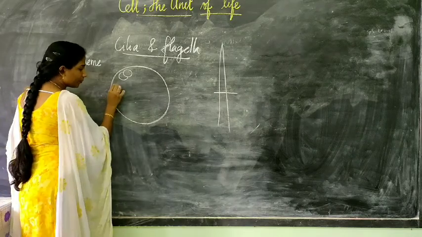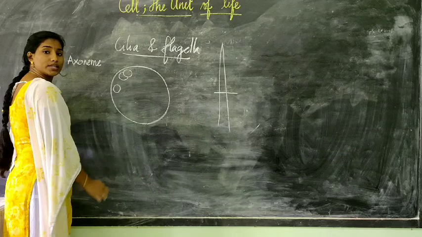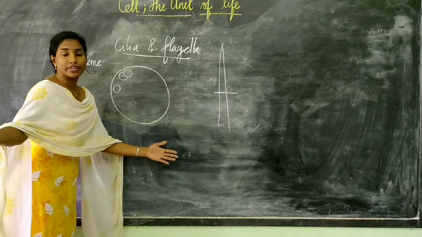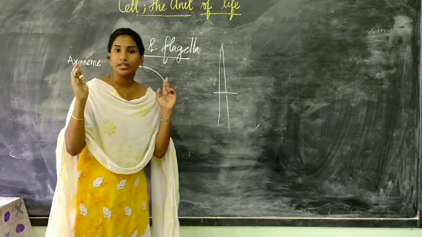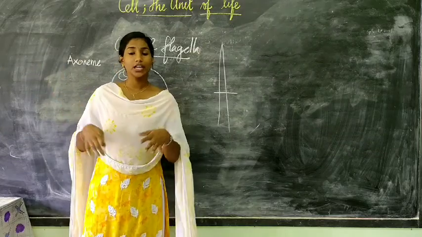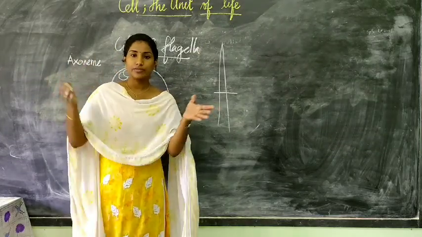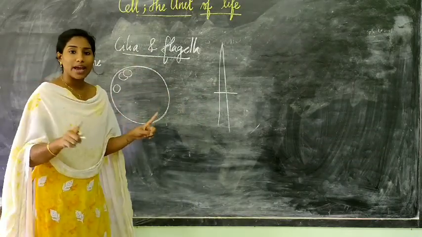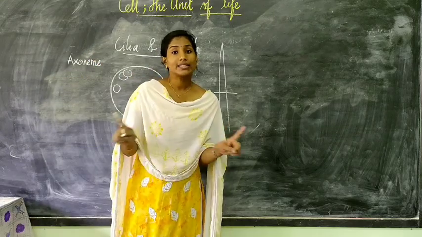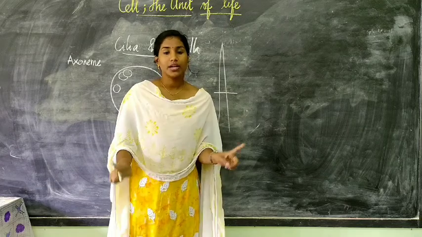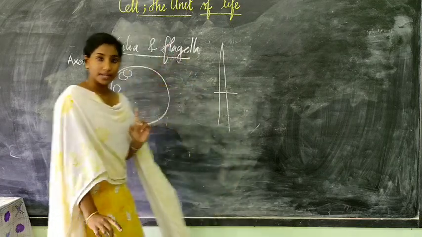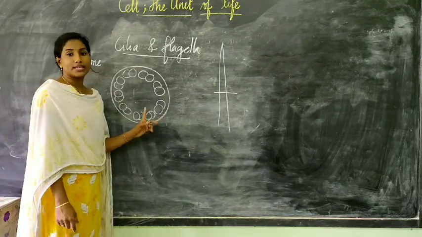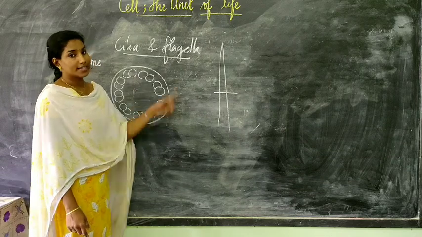The peripheral region is the region towards the boundary. For example, the peripheral region of this room is the area near the walls. Radially means all arranged at equal distance from the center. So 9 microtubule doublets are present radially in the peripheral part of the cilia and flagella.